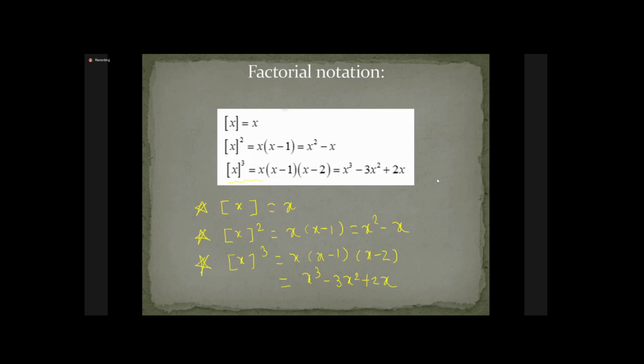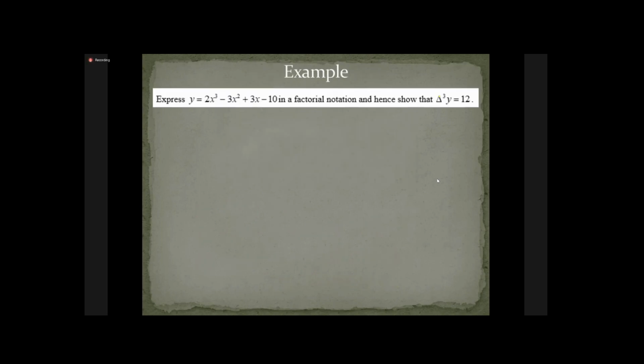So the question is, we are given a cubic polynomial, 2x cube minus 3x square plus 3x minus 10, and we have to write it in factorial notation, and then write the third difference of that polynomial. To get the third difference, we are just going to take the third derivative of that polynomial, and we get the required answer. So the solution goes like this. We are given y is equal to 2x cube minus 3x square plus 3x minus 10.